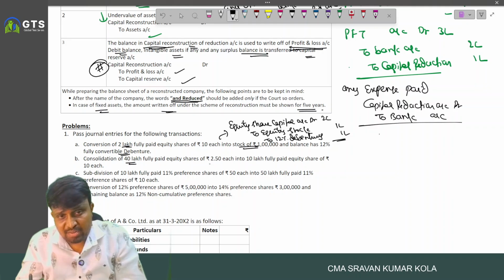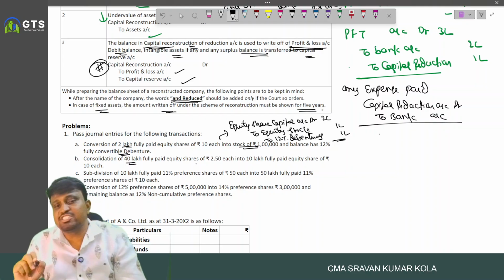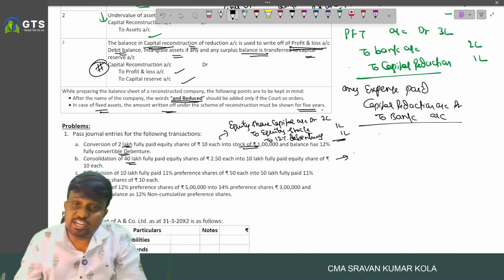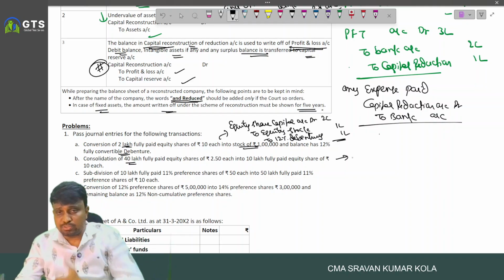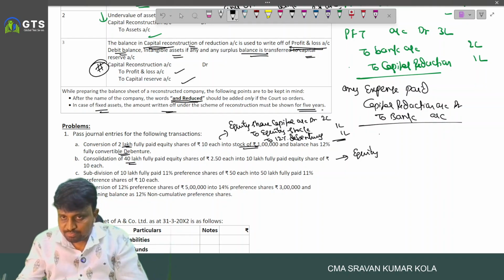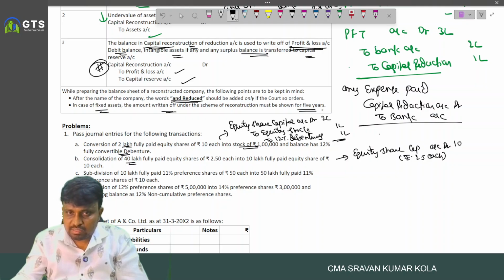Consolidate 40 lakh fully paid up equity shares of 2.5 each into 10 lakh fully paid up equity shares of 10 each. Then what is the entry? Consolidation means low denomination to high denomination. So equity share capital account debited, 2.5 each, 100 lakhs, to equity share capital of high denomination, 10 each.